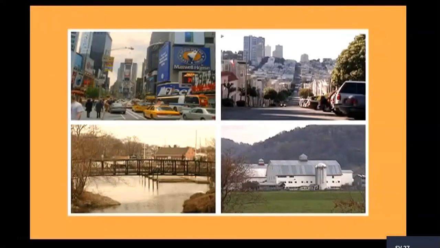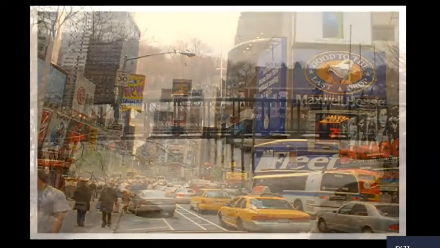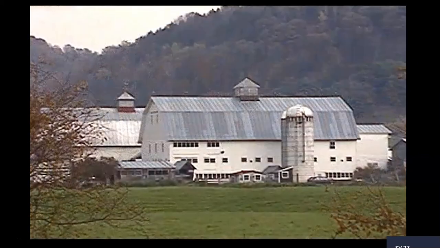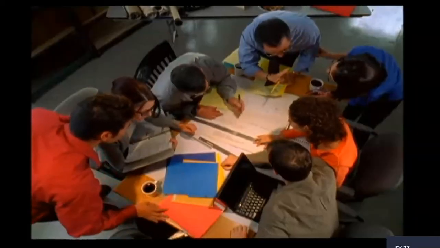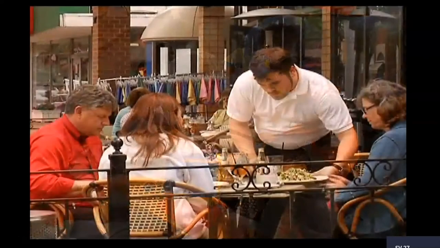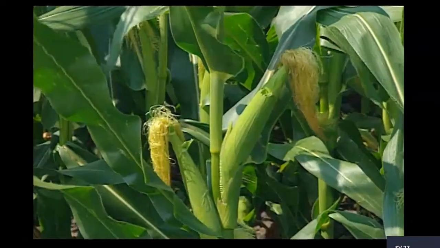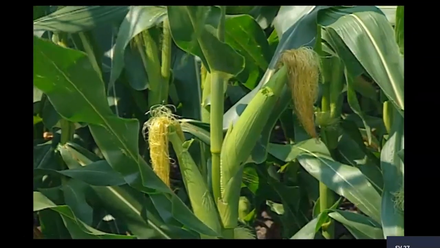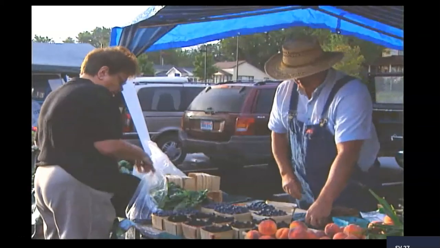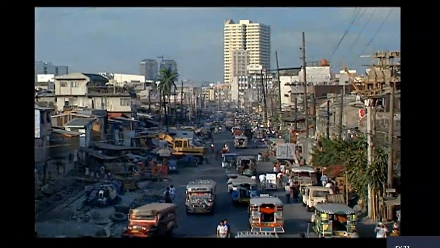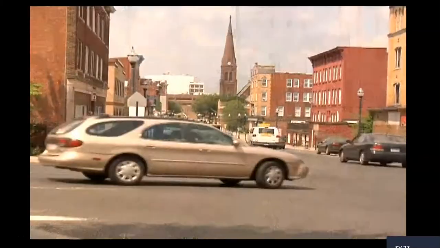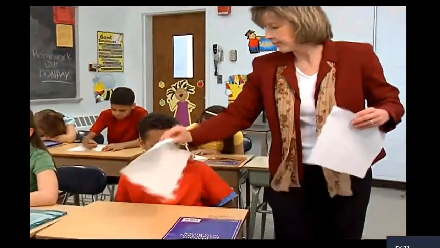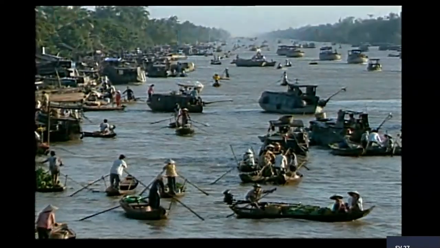Urban communities like New York and San Francisco, suburban communities like Rocklin and Milford, and rural communities like Townsend are very different from each other. But it's their differences that make each community so important. You see, all of these communities rely on each other. Businesses in cities need workers from the suburbs. Urban and suburban areas need the food products that are produced in rural communities. Each community helps the other. We've seen that communities are large and small. Different communities have many things in common, but it's their differences that make each community unique and special.